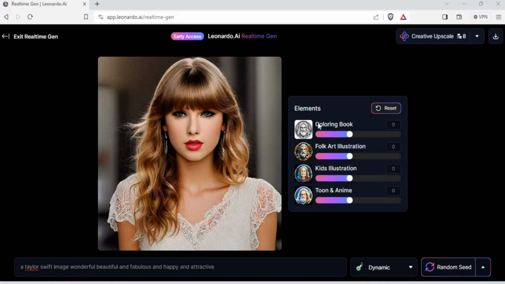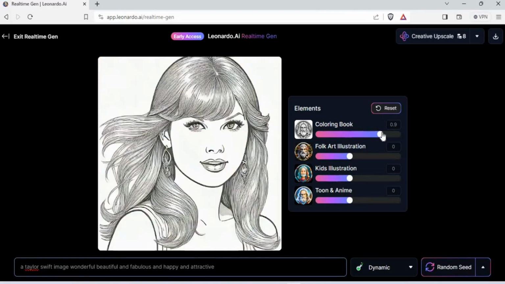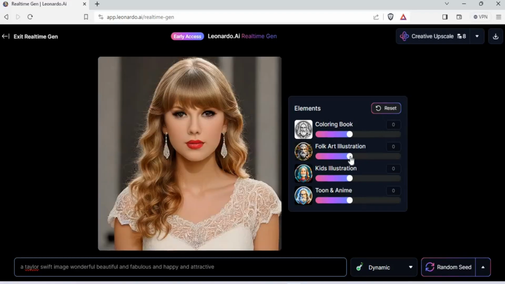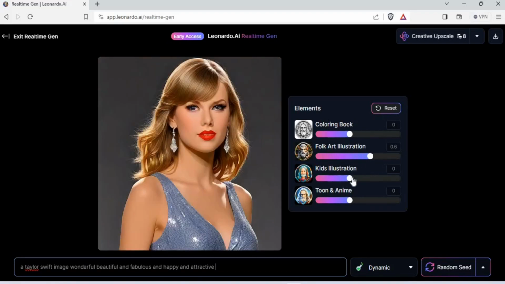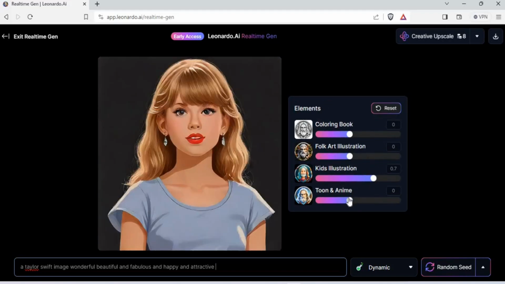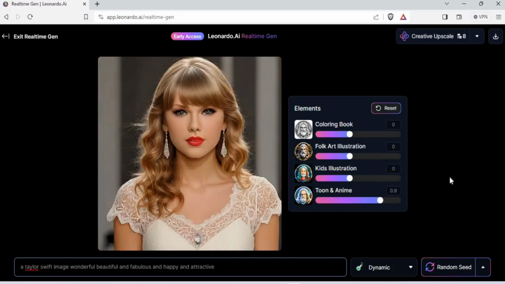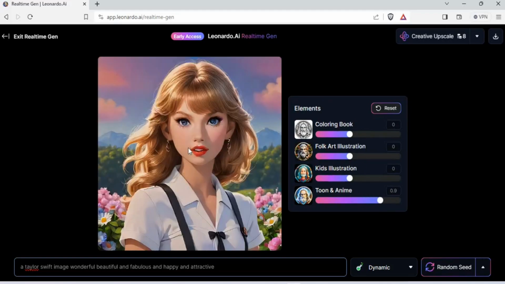So here is a really simple thing. This is the image of Taylor, and these are 3 basic elements that you can add to the image. This is a coloring book image. If you increase the intensity, the image is going to look more or less like a coloring book, but we are going to decrease that so as to not do anything. If you increase the folk art illustration, it's going to look like more of that. And if you increase the kids illustration, it's going to look more like that. And if you increase the toon anime image, Taylor Swift's image is going to look more like a toon anime, which exactly it is.